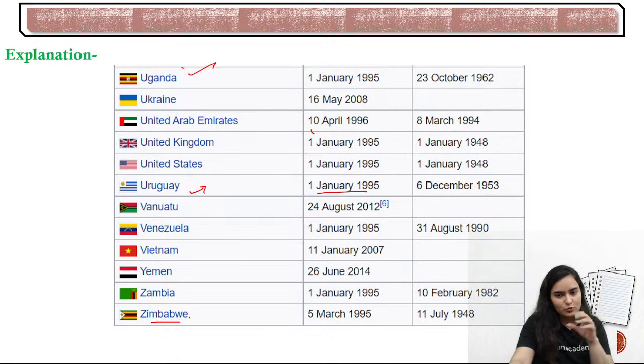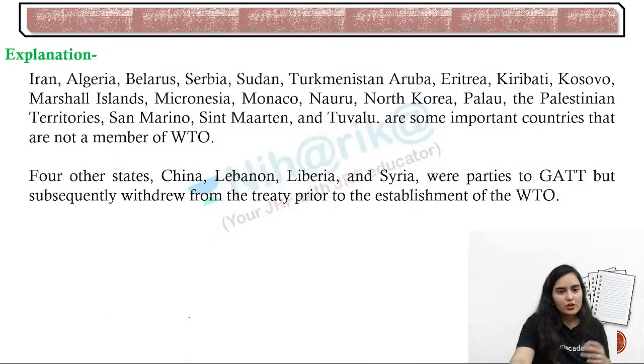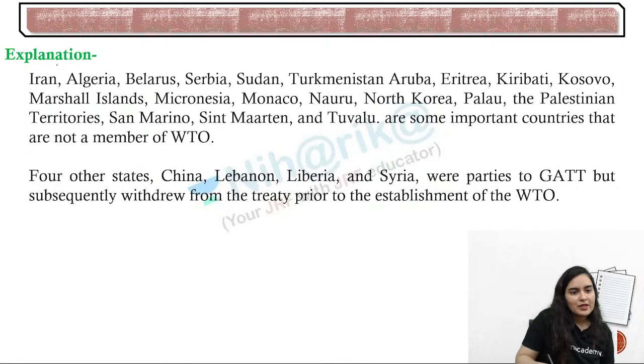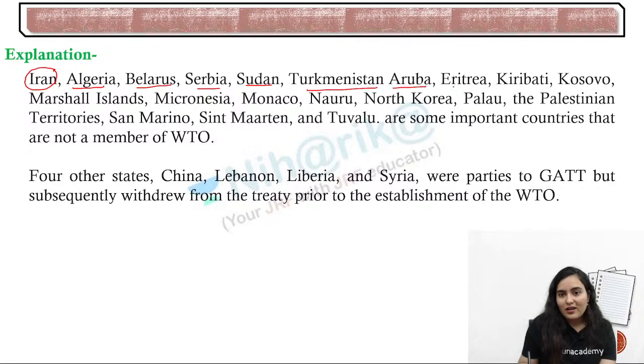Okay, so which countries are specifically not in the WTO? This was a little bit in-depth question, so you can write this. Some of the countries like Iran, Algeria, Belarus, Serbia, Sudan, Turkmenistan, Aruba, Eritrea, Kiribati, Kosovo, Marshall Islands, Micronesia, Monaco, Nauru.